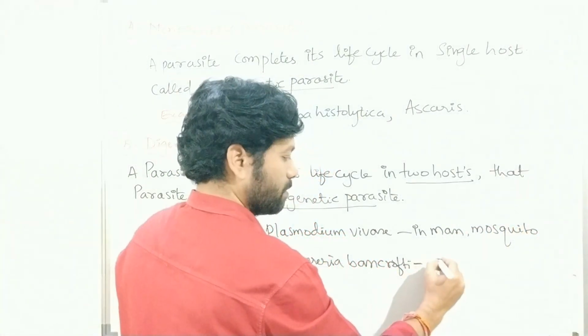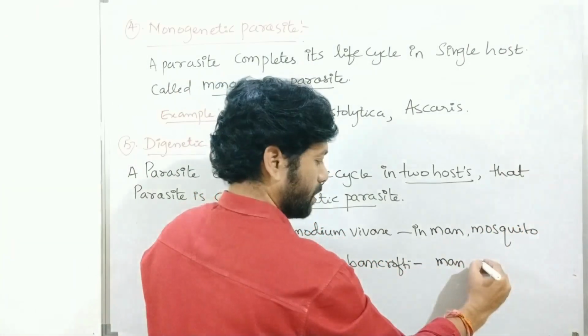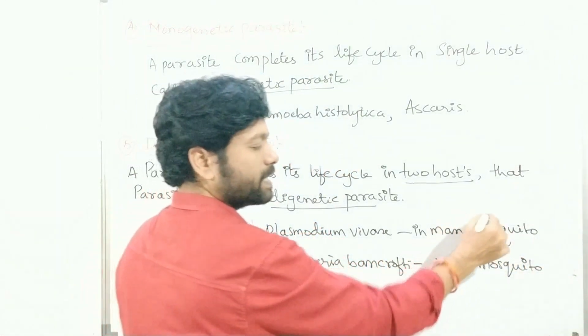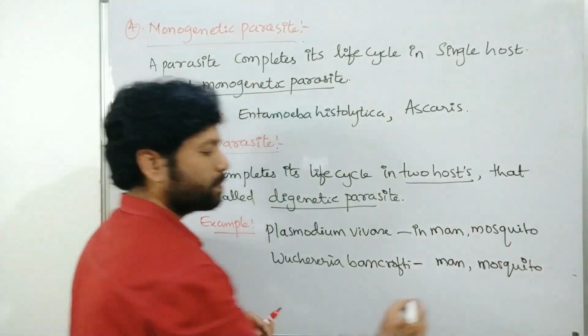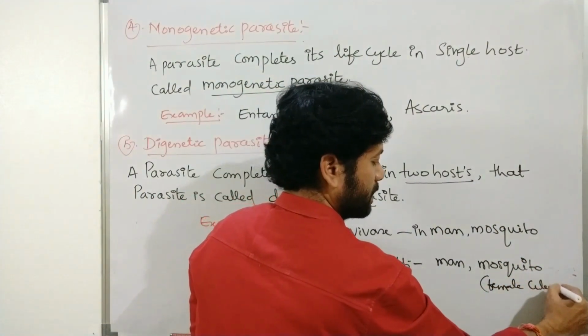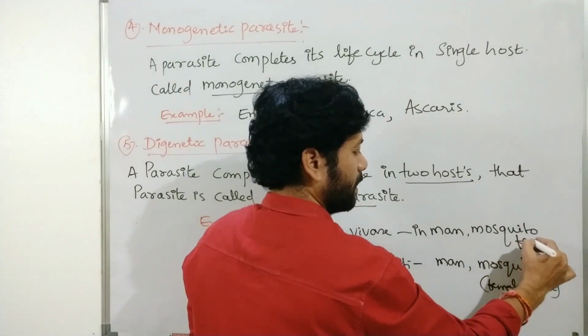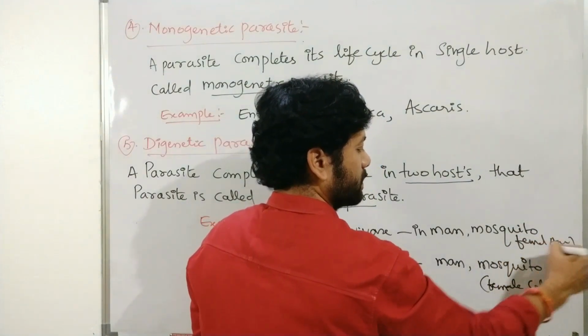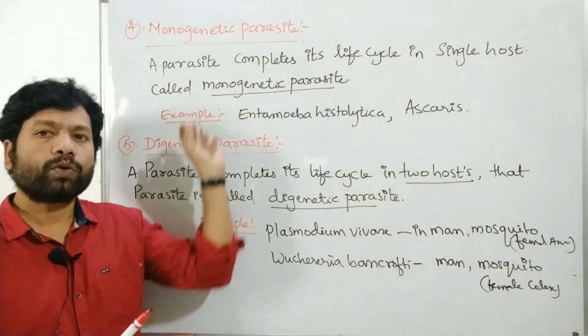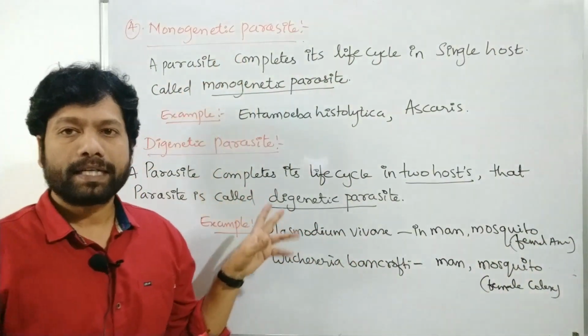Here also man and mosquito. Here the female Anopheles mosquito, here the female Culex mosquito. Okay, so this is the digenetic parasite, the monogenetic parasite and the digenetic parasite.